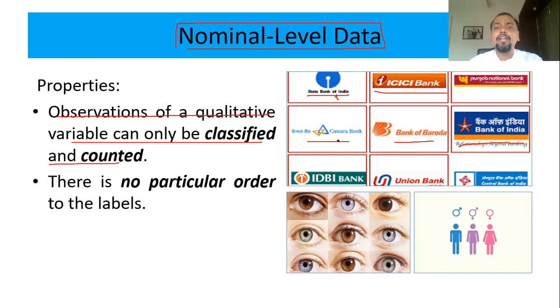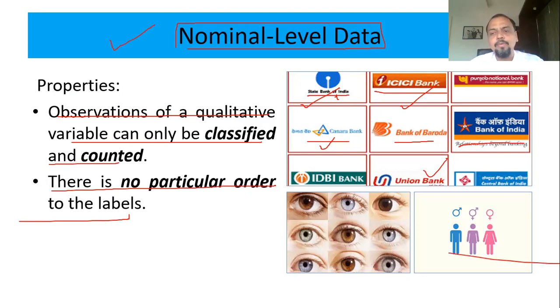So what we are doing is just grouping it, classifying the data into different categories. I will not say that SBI is better than ICICI Bank or Union Bank is less than Canara Bank. No, there is no gradation, there is no ranking, there is no order. It is simply classification. So if there is no particular order in your label, then it is said to be nominal level of measurement.